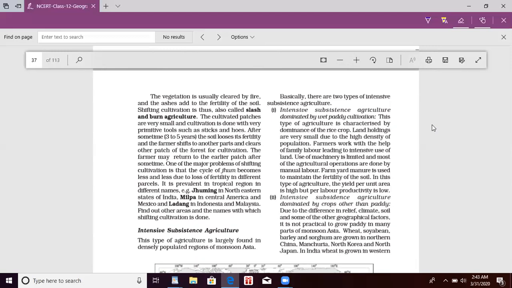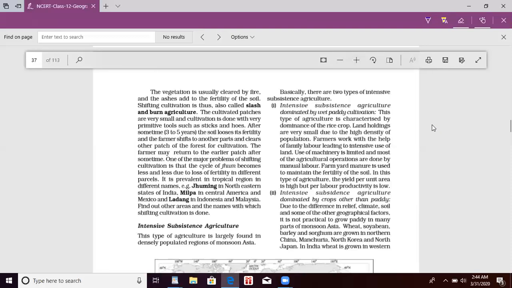Intensive subsistence agriculture dominated by wet paddy cultivation. This type of agriculture is characterized by the dominance of the rice crop. Land holdings are very small due to the high density of population. Intensive subsistence agriculture dominated by crops other than paddy means here other products are cultivated: wheat, soybean, barley, sorghum. All these are cultivated, but not paddy.